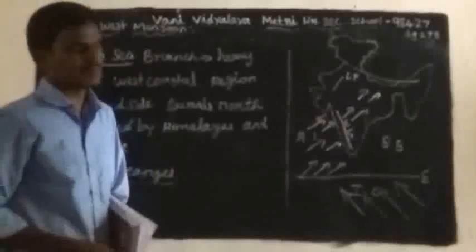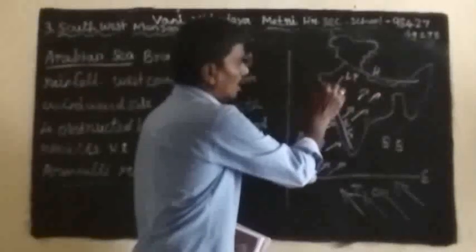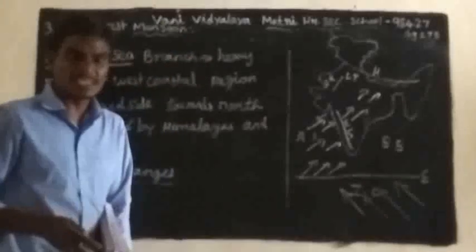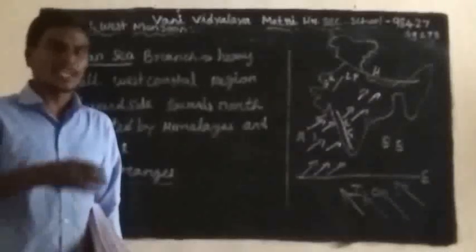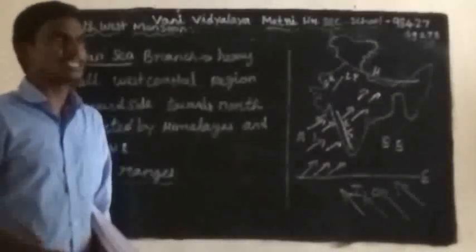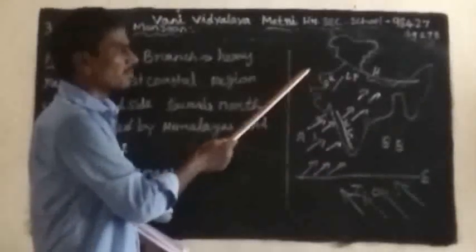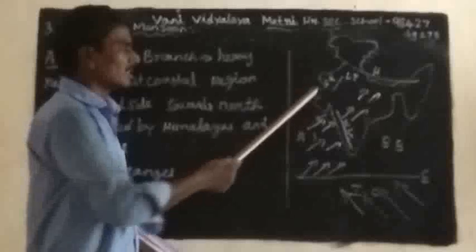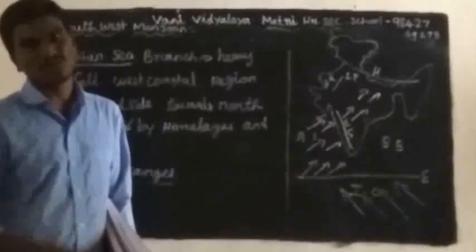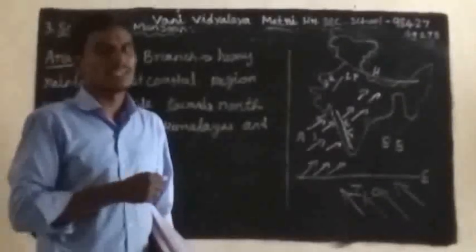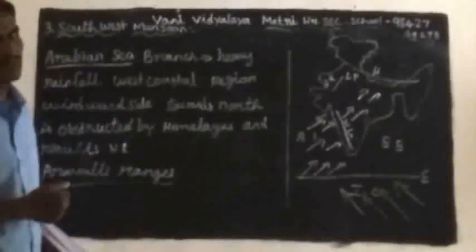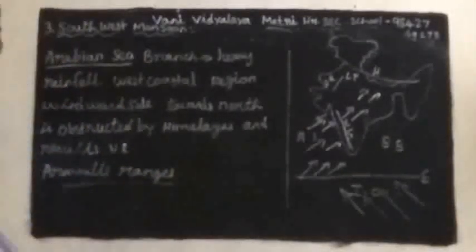Another one is the Aravalli ranges. The Aravalli ranges are parallel to the southwest monsoon, so the monsoon cannot strike them. Because of the Aravalli ranges, the western part is a desert area, and the eastern part is an area that receives rainfall. So this is one of the major Arabian Sea monsoon winds.